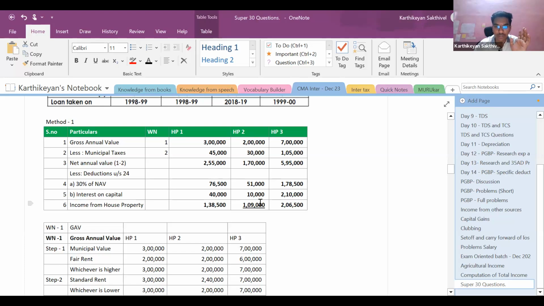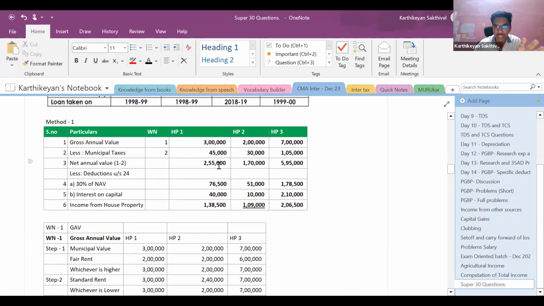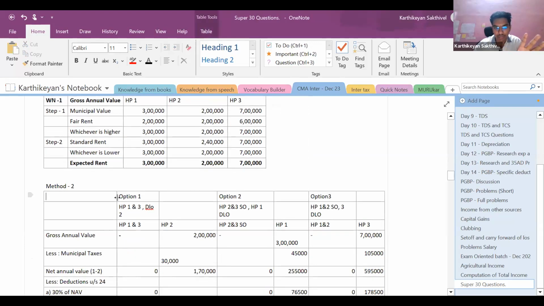Now we'll go for method 2. As far as method 2 is concerned, you need to consider all the 3 options. This is a trial and error method. This is more a logical method. This is a trial and error method, right? So totally there are 3 house properties, correct? So house property 1 is to be deemed to be let out.